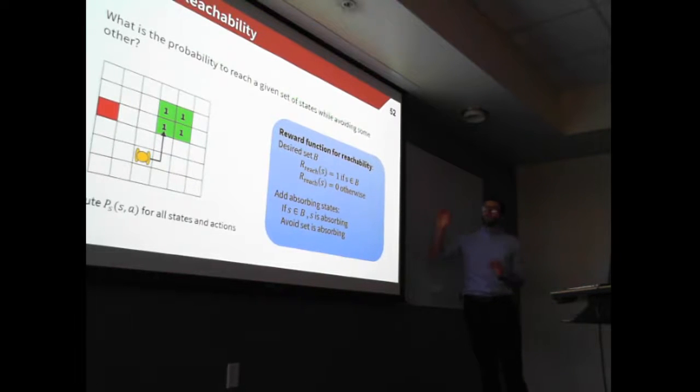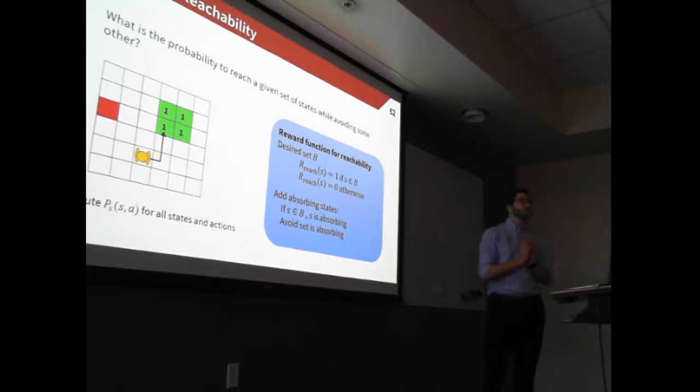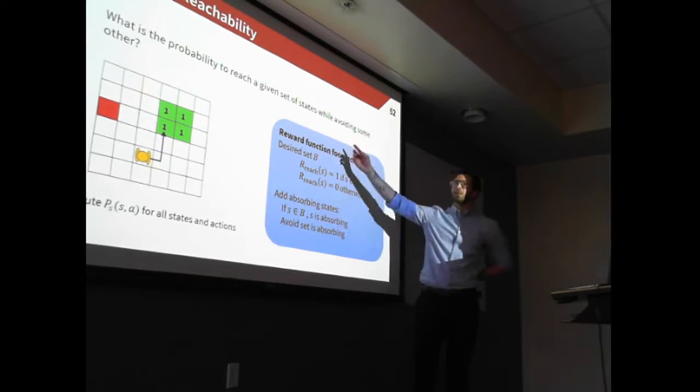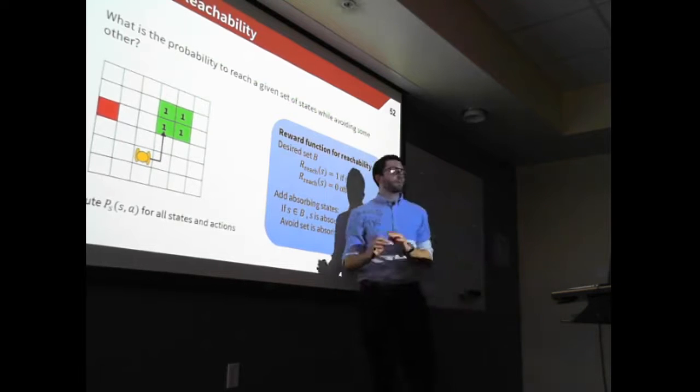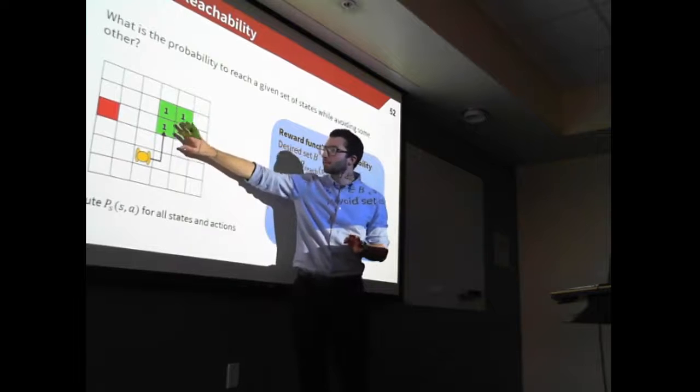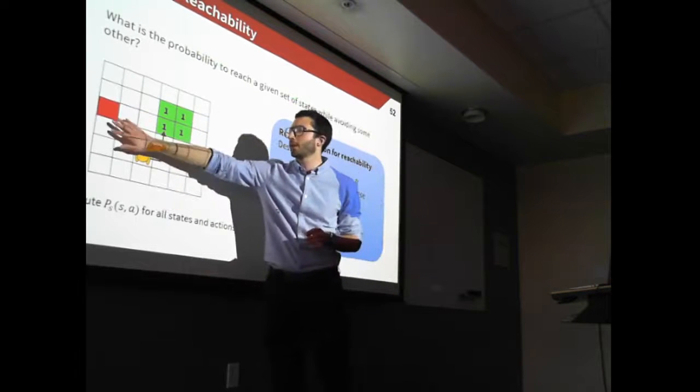Before, we're going to look at a subset of the model checking problem, which is constraint reachability. It consists in answering the following question: what's the probability of reaching a given set of states, the green set, while avoiding another set of states, the red states.